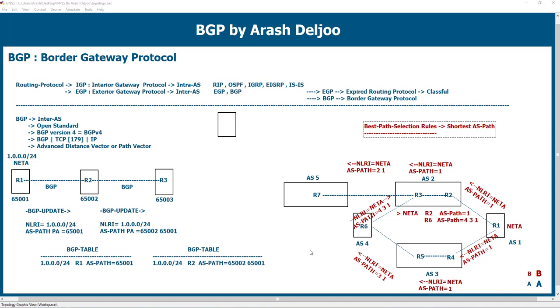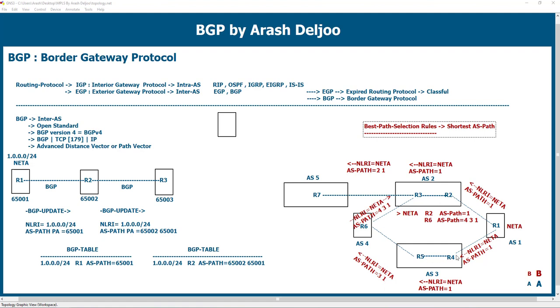Okay, let's continue. In this scenario, we experience two types of AS path behavior. In some of the paths, for example between R5 and R6, R5 increments the AS path. Look at here. R5's AS path is 1 to reach net A, but when sending this update to R6, it increments the AS path.